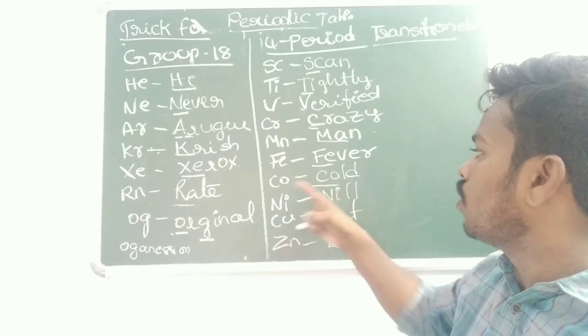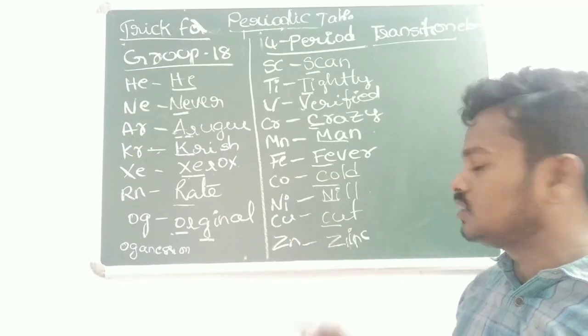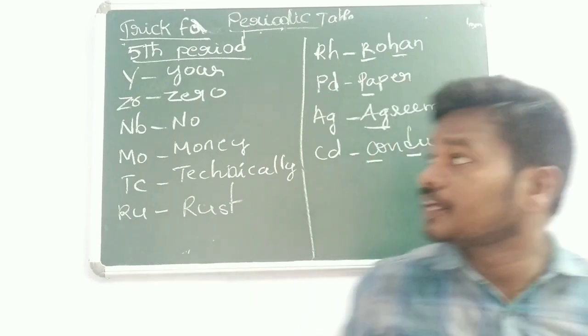Co, cobalt. Ni stands for nickel. Cu stands for copper. Zn, in the sense zinc only. Next, the fifth period. You can see the fifth period.